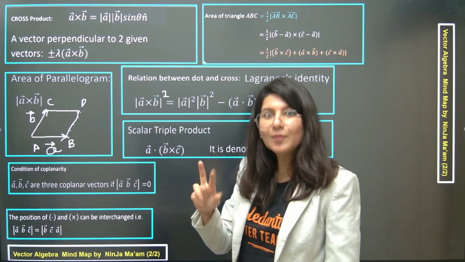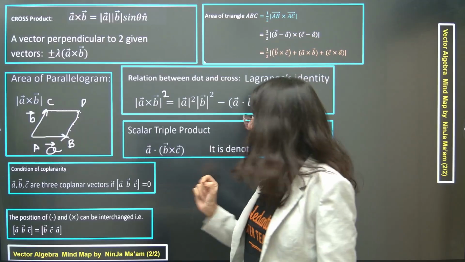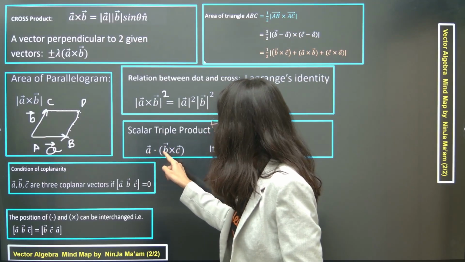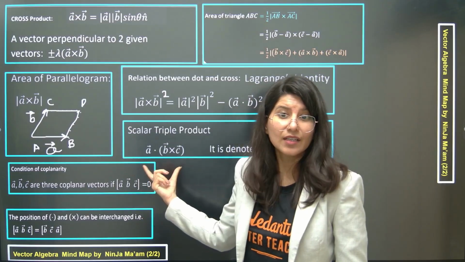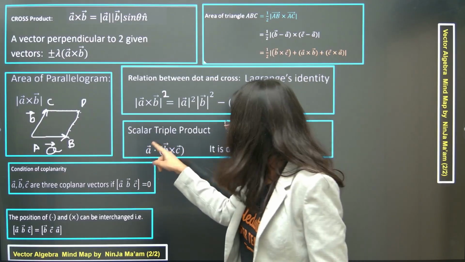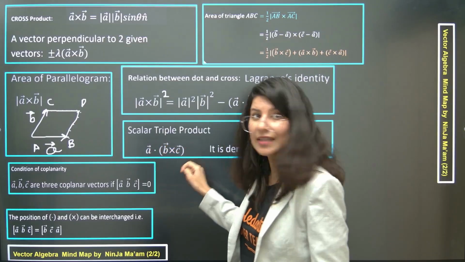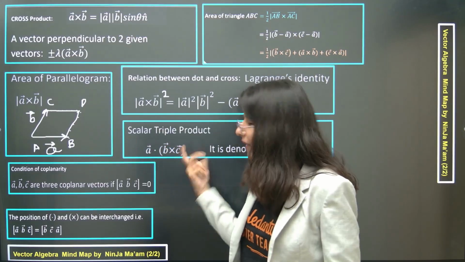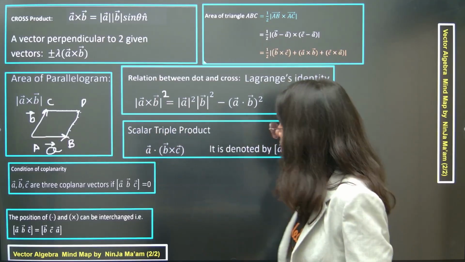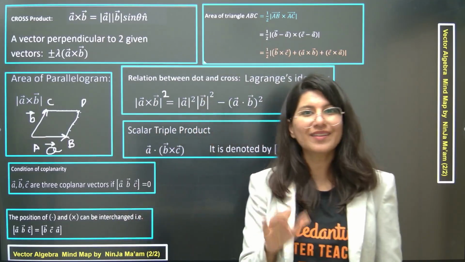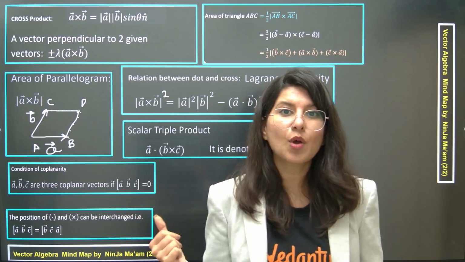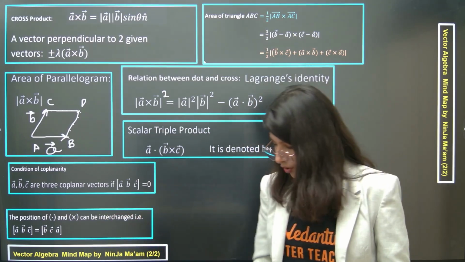So understand now, dot you can interchange. So this dot will be here, cross will be here. So A cross B dot C, like that. Okay, A cross C dot B. So A cross B dot C, like that. You can just interchange it, play with it, so that you get what is asked in the question. This is one more important property, which, don't worry, we'll look into when we solve problems, when I take problem solving sessions.